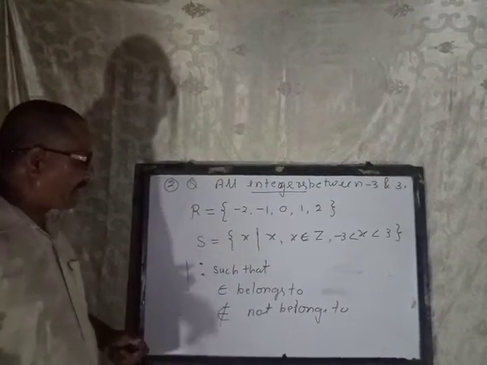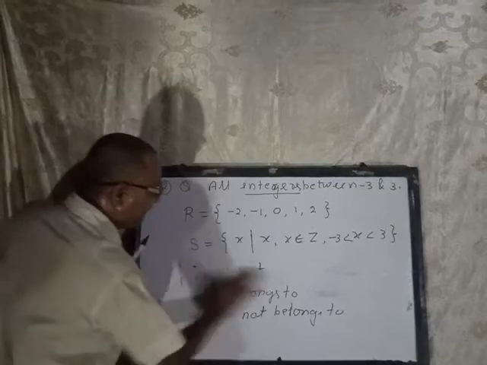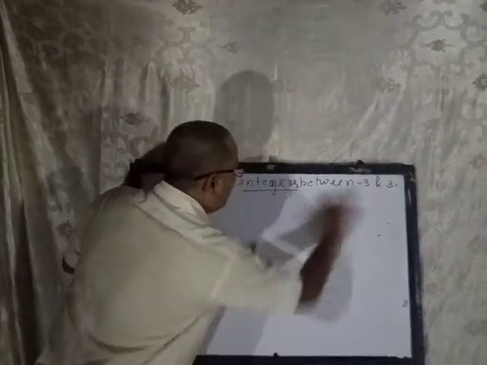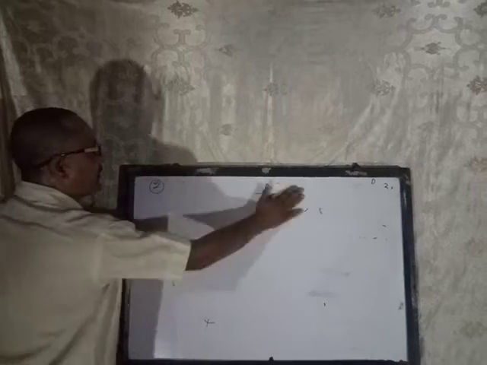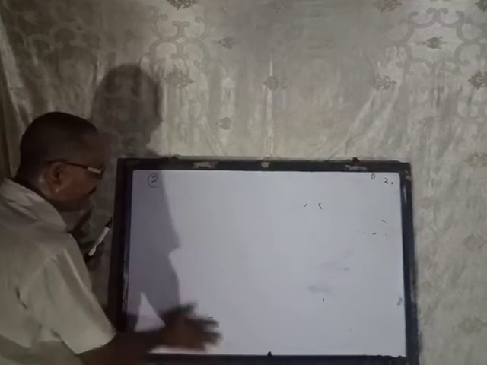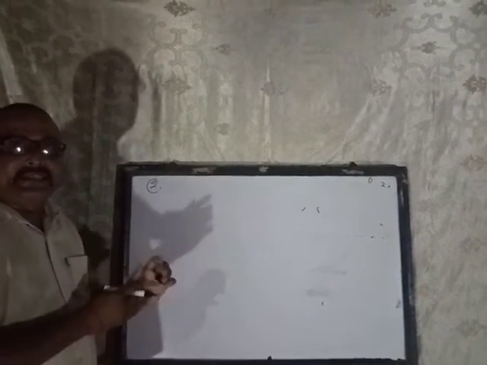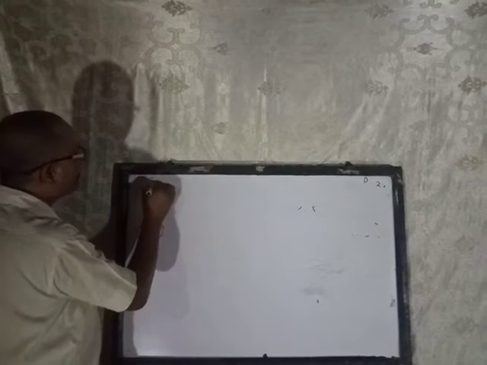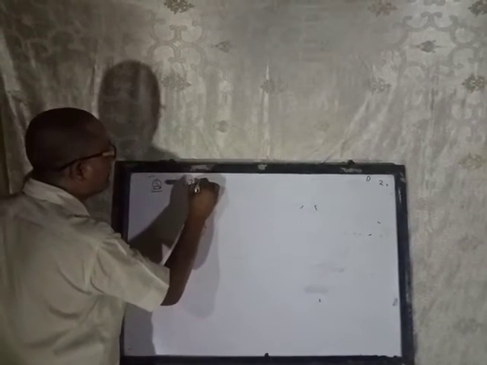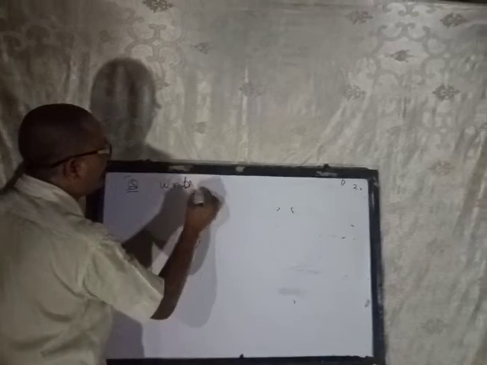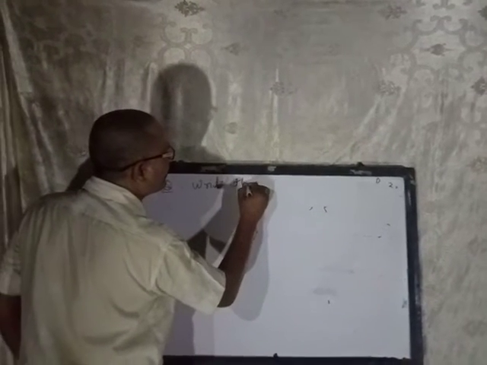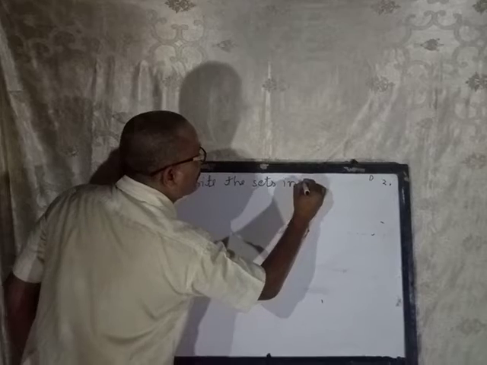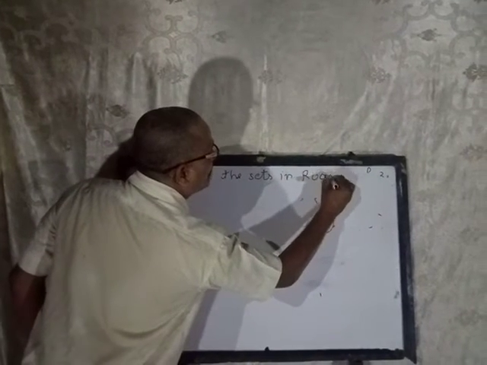Now write some questions. I am giving questions in set builder form, and you have to write the sets in roster form.